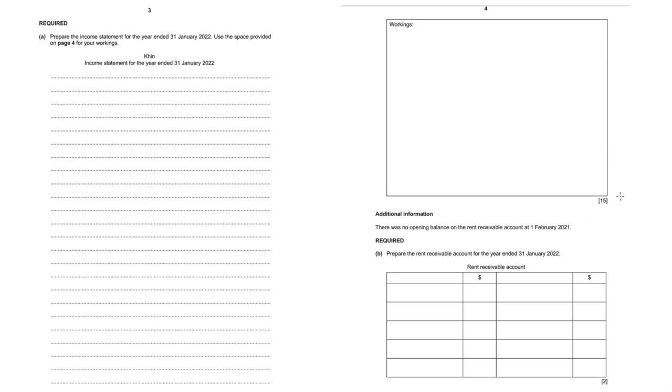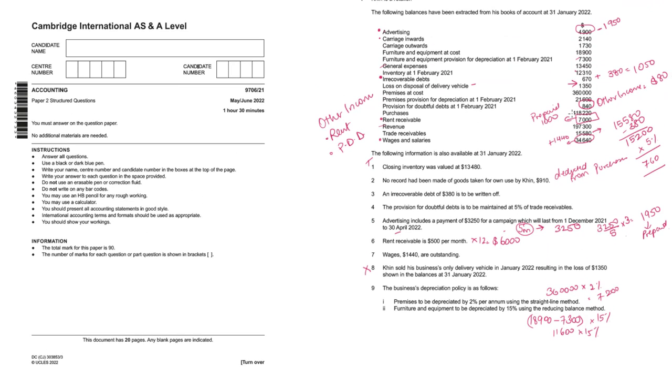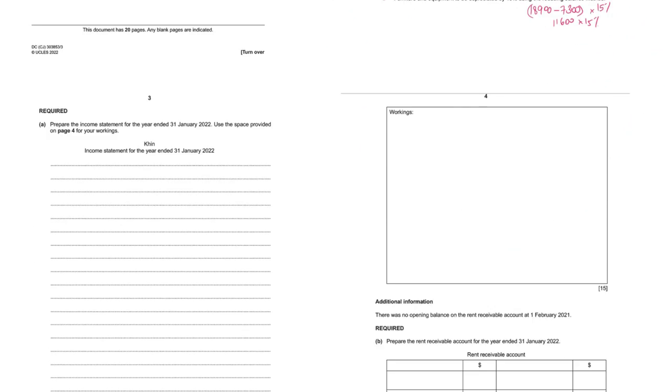The second section, or the part B, wants us to prepare the rent receivable account. Let's see what information we have for rent receivable. Basically in the trial balance it says 7,000, which means that during the year the sole trader Kin has received a total rent of 7,000 in cash or by check. Basically money is received 7,000, and we have closing prepaid of 1,000 because the annual rent is 6,000.